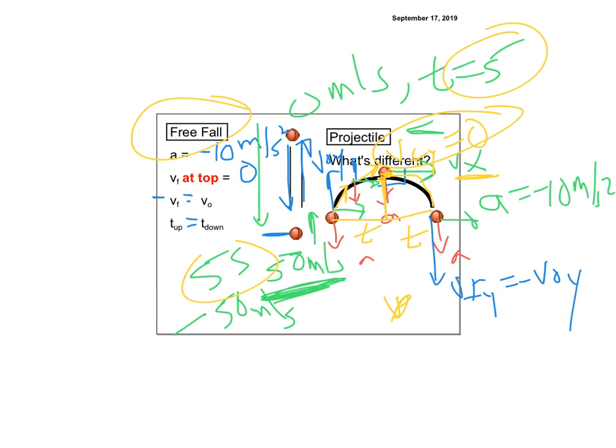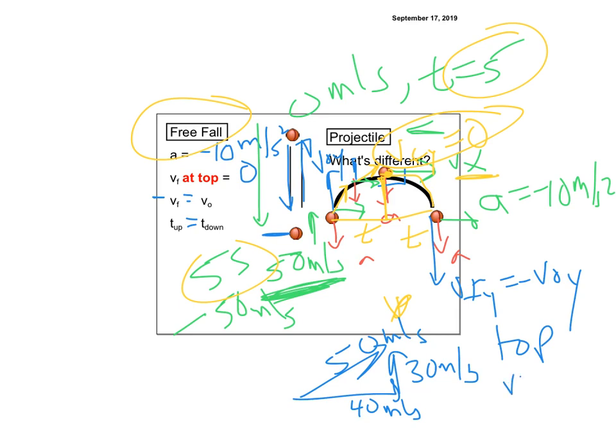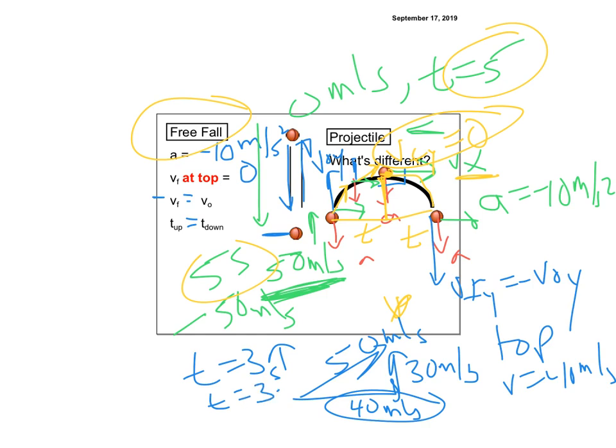So let's say I threw it, let's make it a 3, 4, 5 triangle to make my math really easy. So let's say I throw it at 50. That means it's going, let's say, 40 meters per second this way, and 30 meters per second this way, and 50 meters per second this way. Then at the top, I know V is 40, right? Because the only velocity it has is this. I know that it's going to take 3 seconds to go up, and 3 seconds to go down because it's traveling at 30 meters per second up, and it still loses 10 meters per second. So it's 3 seconds up, 3 seconds down.